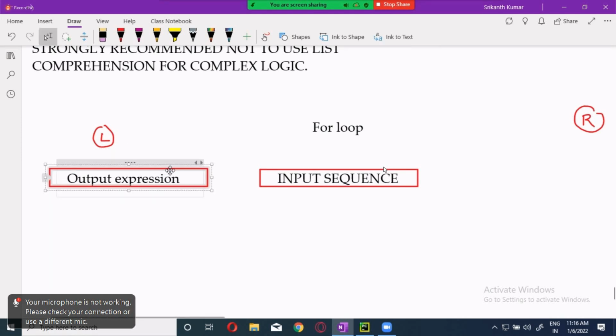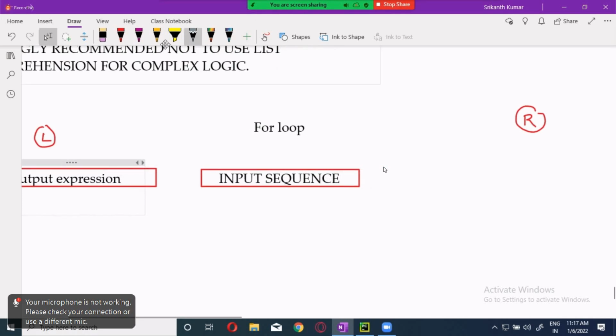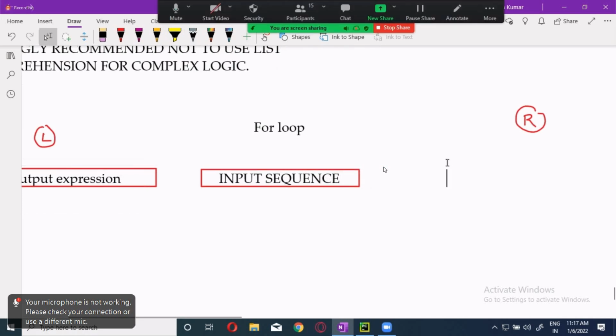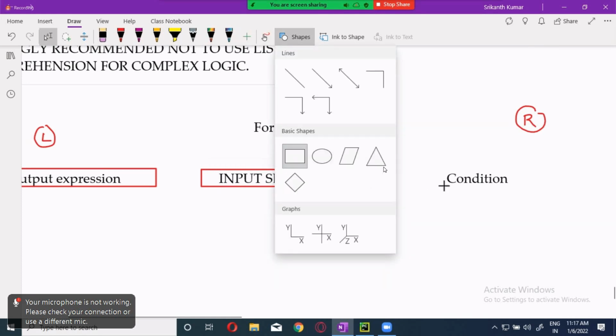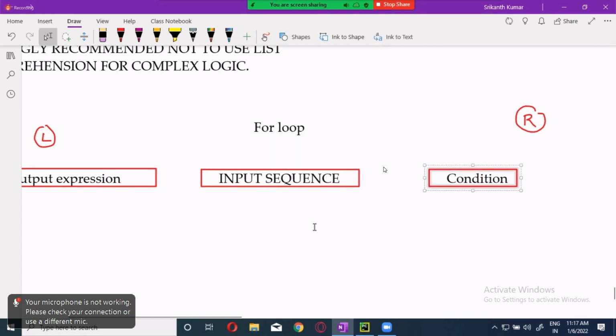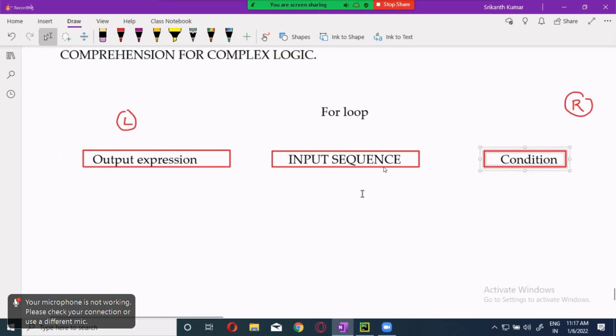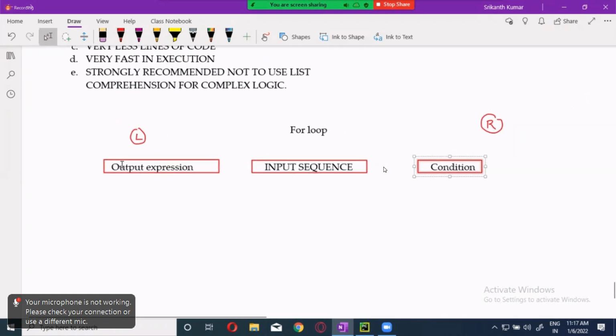Output expression. Now, if there is any condition, that should be towards the right side of your input sequence. The output expression will be on the extreme left side and the condition on the right side, guys. Condition over here. And all of this should be inside a list, inside square brackets.